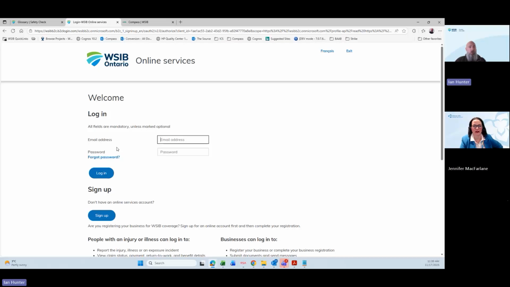You can have multiple logins. You can have person A that's enrolled in Compass. You can have person B that's enrolled to submit your premiums. You can have person C that is enrolled in Compass and premiums. You can have a different person enrolled in Form 7 submission. It doesn't limit you to the number of business logins. You just go in, and all those different services that I showed there on screen, you can enroll as many people as you want.